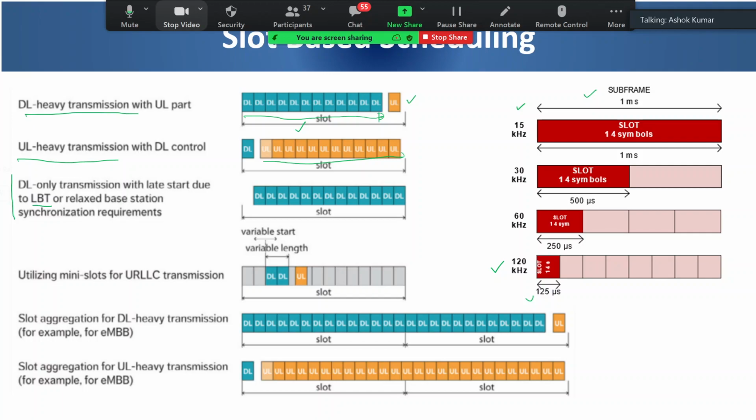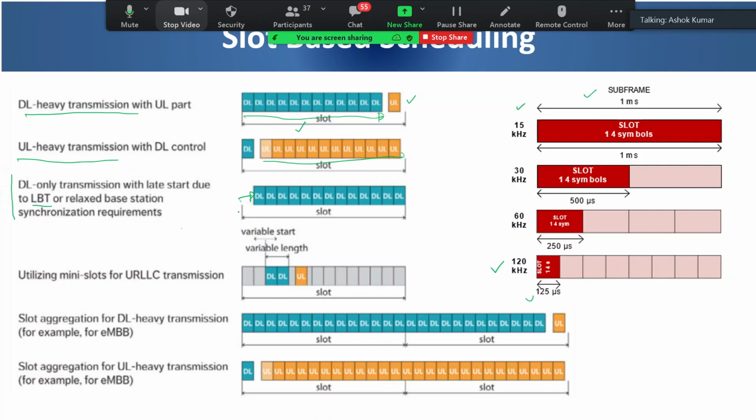In such a scenario, 5G, as we discussed, also works in unlicensed band. In unlicensed band where Wi-Fi will also be working, 5G transmission is also required to listen before talk, right? So that's why there is a delay start concept in 5G. Just see that allocation of resources is happening not from the initial symbol of a slot but slightly later, to accommodate LBT kind of requirement.